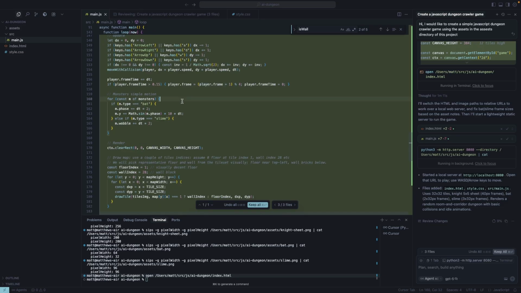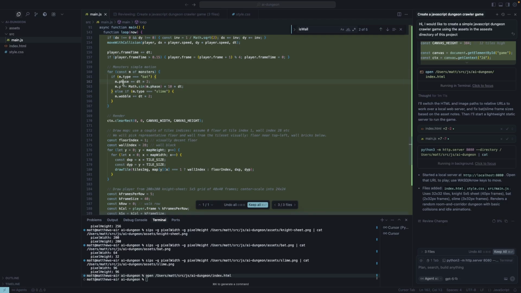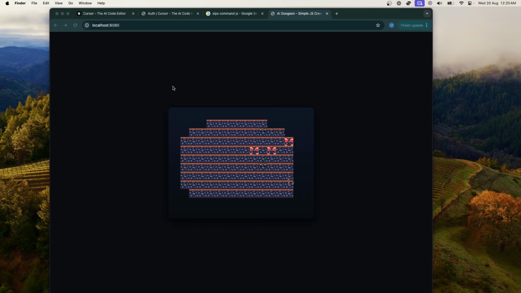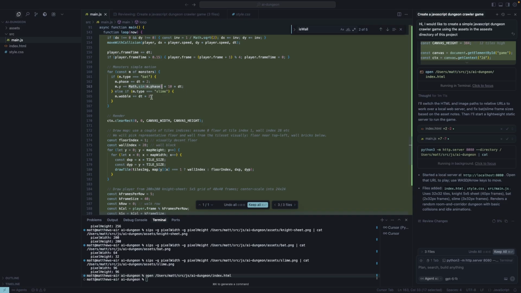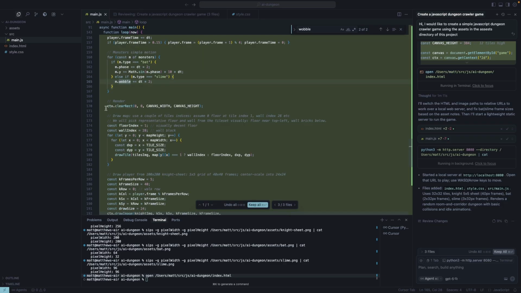Do the monsters move in this game? They animate, sort of. They're not moving. Okay, so here's where this phase and wobble come in. The bat's Y. Okay, and the bat is moving up and down, right? Oh yeah, and it's sort of doing it like a sine wave, right? Okay. The wobble, it increases the wobble, but does it use the wobble anywhere? It doesn't actually update. Anyway, it clears the canvas once per frame, very good.